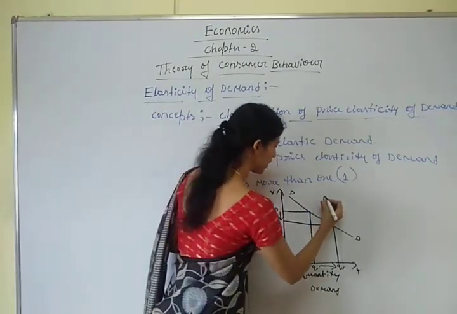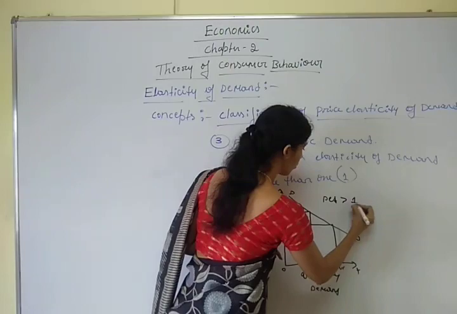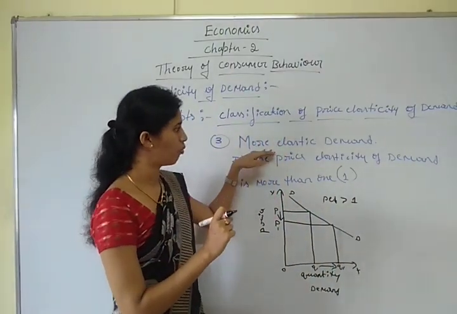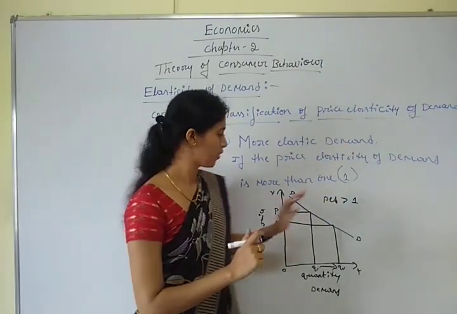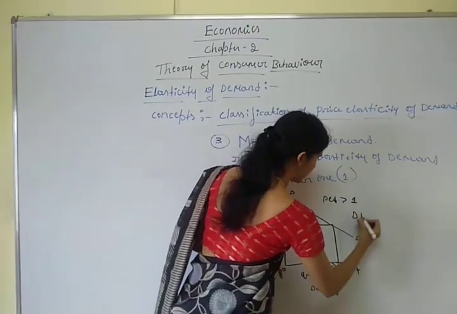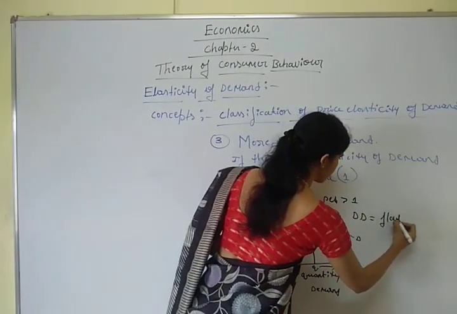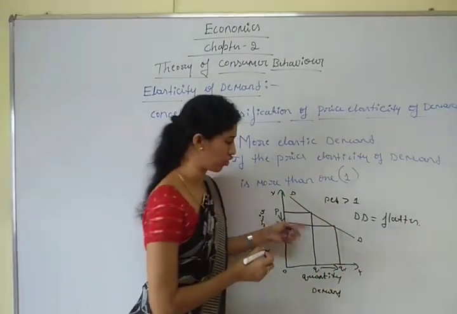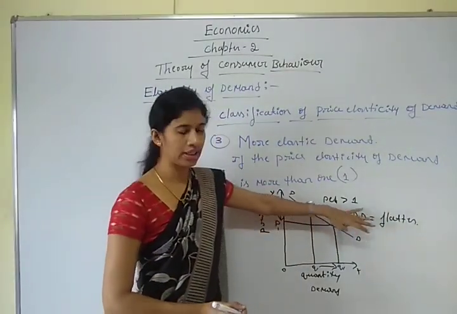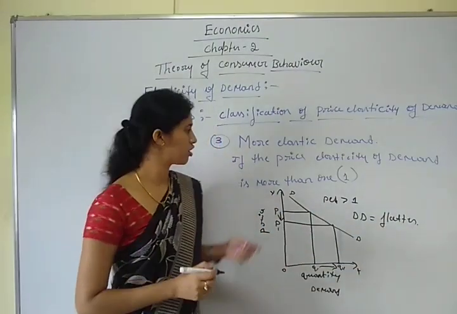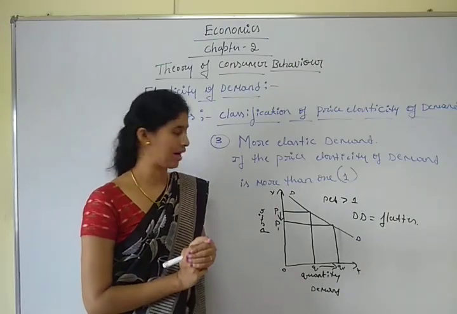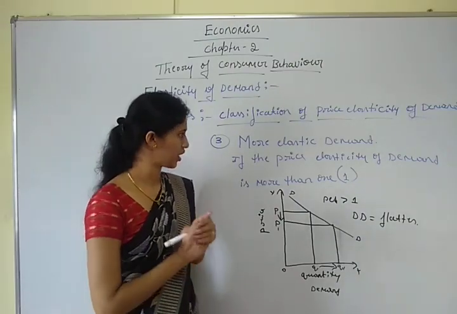So here PED is greater than 1. The change in demand is greater than the change in price. That is called the more elastic demand. Understood? Here DD represents the demand curve. DD is a flatter curve. Okay, in more elastic demand the DD curve is a flatter curve, and PED is greater than 1. Understood? So the third classification of price elasticity of demand is more elastic demand.